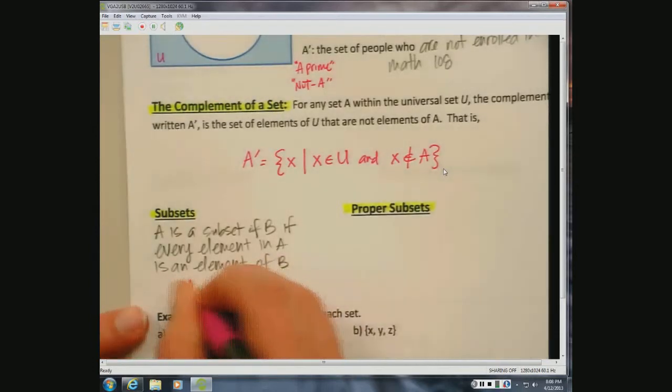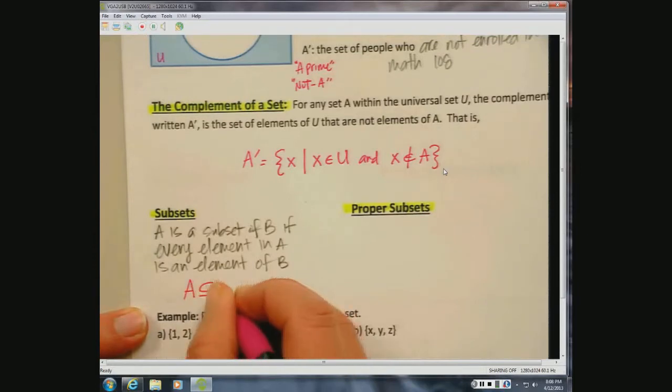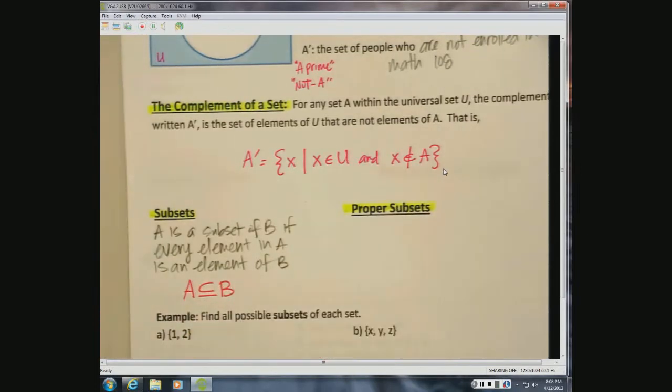We say A is a subset of B. So every single element of A can also be found in B. And it might even be the case that these two sets are equal, and that's okay.